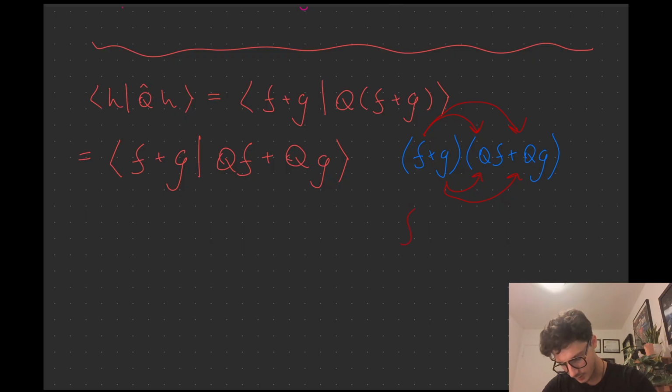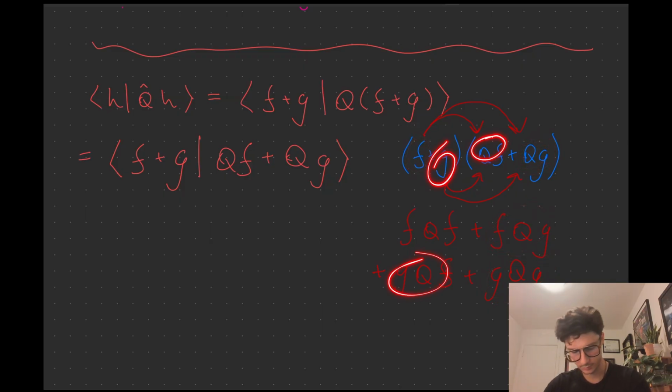This becomes F, Q, F. The order matters here. And then we have a plus F, Q, G. Then we have a G plus G, Q, F, and plus G, Q, G. Nice, you see that? So this thing multiplied here gets us this first term. This thing multiplied here gets us this last term. This thing multiplied here gets us this middle term, and then this thing here gets us this middle term.